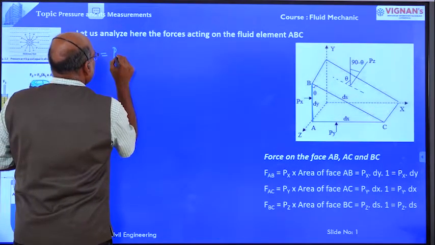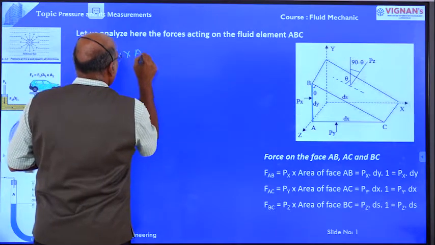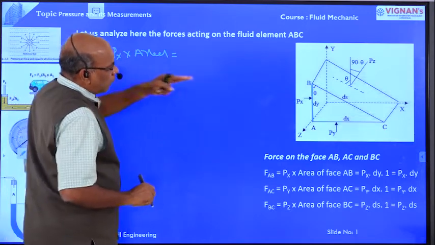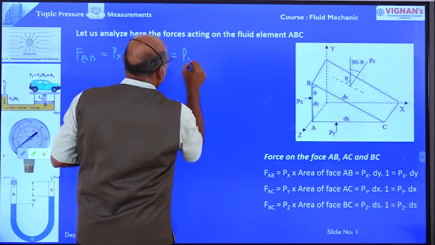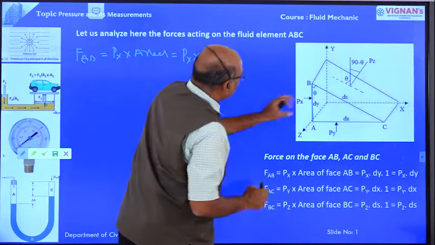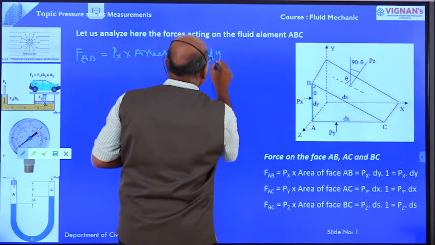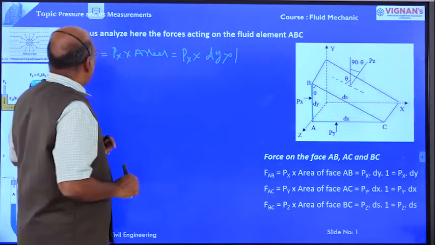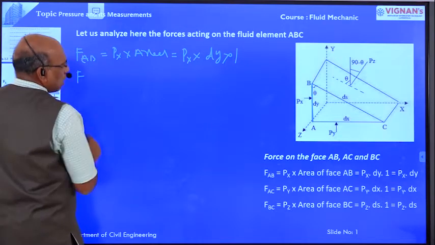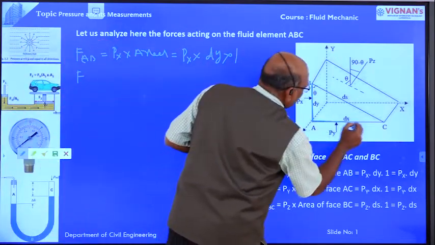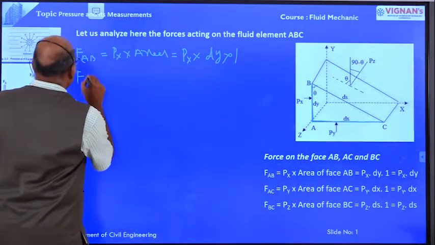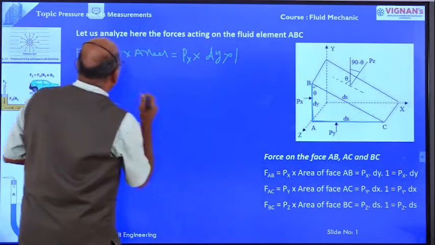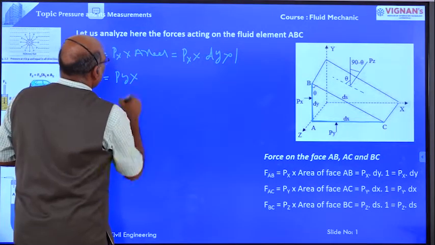What is the pressure on the face AB? That is Px, into area. dy is the depth of the fluid element, into width which is assumed as unit. Now force on face AC is equal to the pressure on face AC, that is Py, into area.